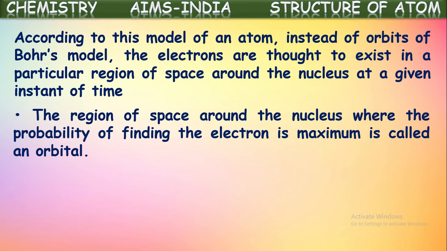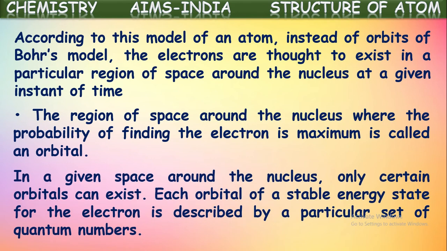The region of space around the nucleus where the probability of finding the electron is maximum is called an orbital. So in his model, Schrödinger considered a particular region where the probability of finding the electron is maximum, instead of pointing it out at a particular position. The region of space around the nucleus where the probability of finding the electron is maximum is called an orbital.